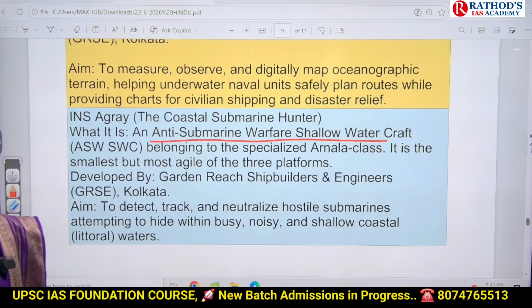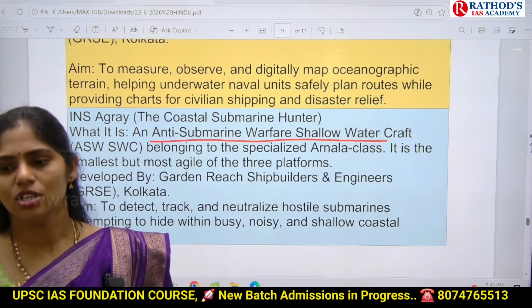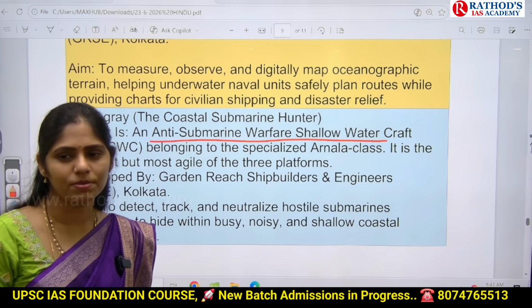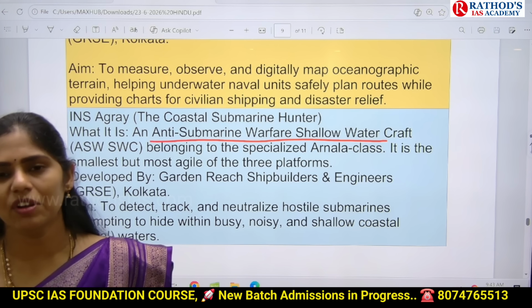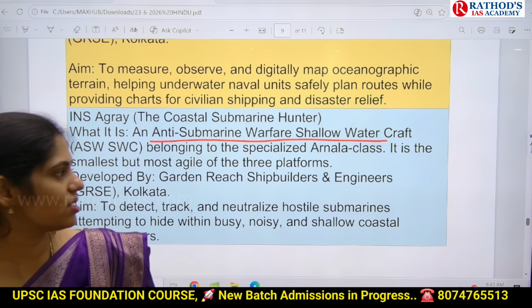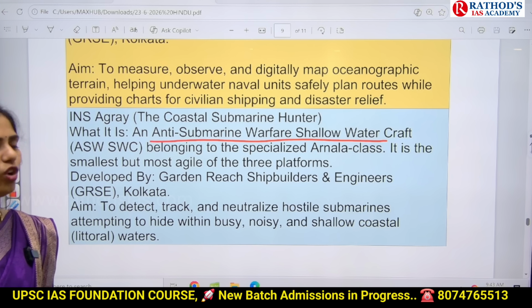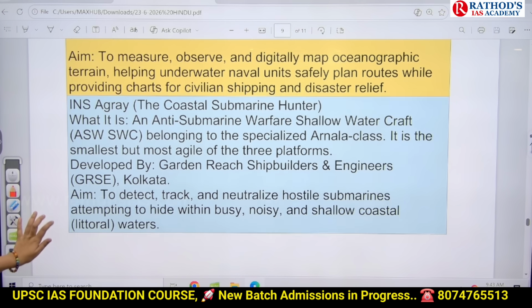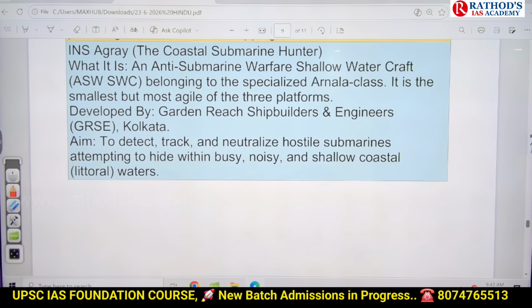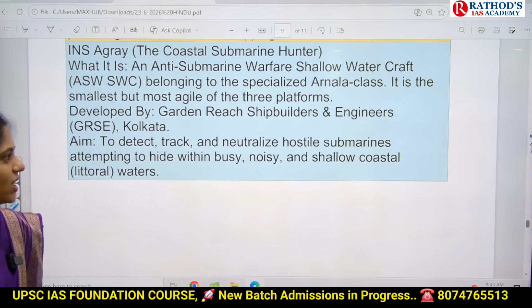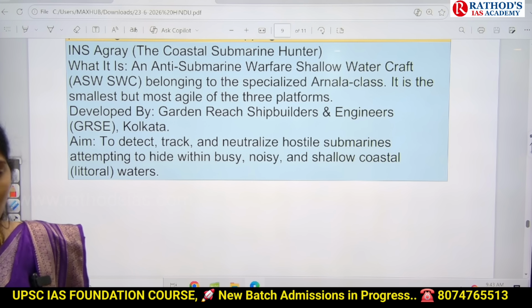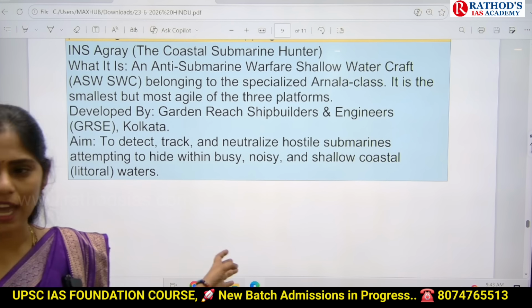It will be helping submarines. Okay, if there is any problem with any submarine, these ships will be sent there to help. It is an anti-submarine warfare shallow watercraft. Okay, that's it guys. It will be detecting, tracking and neutralizing hostile submarines, and it will even help our own submarines if they are having any problem.